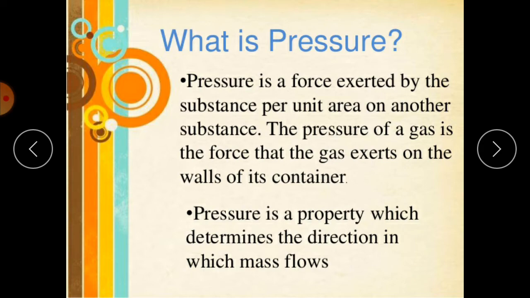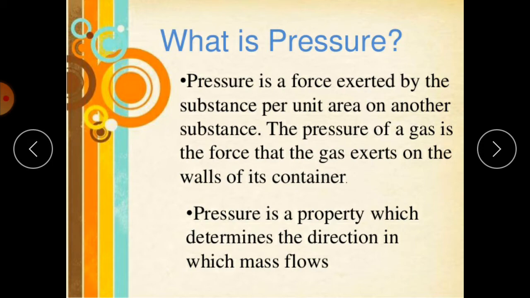Pressure is a force exerted by the substance per unit area on another substance. The pressure of a gas is the force that the gas exerts on the wall of its container. If you have a container, we have to observe how much pressure exists or is exerted per unit area. We will define any container, divide it into units, and then observe each unit. Then we will know the pressure of the given container or given substance. So just remember this definition.